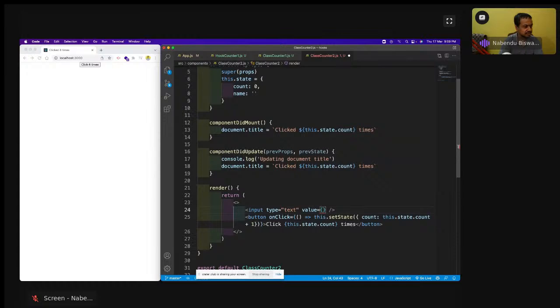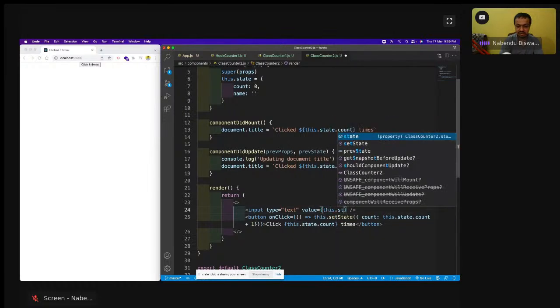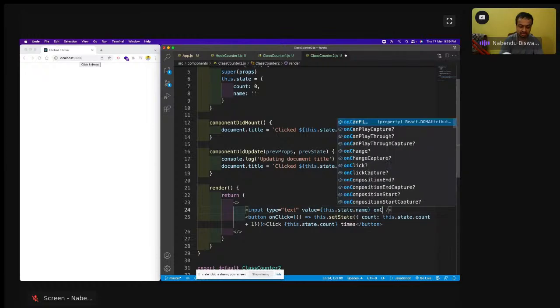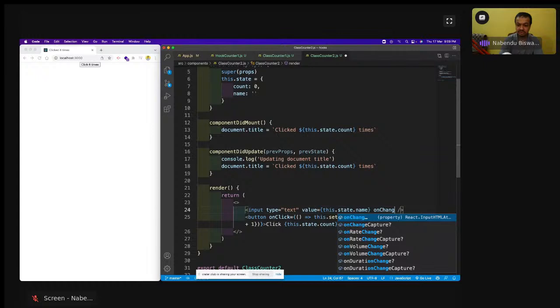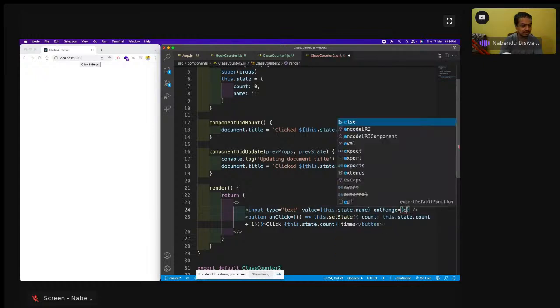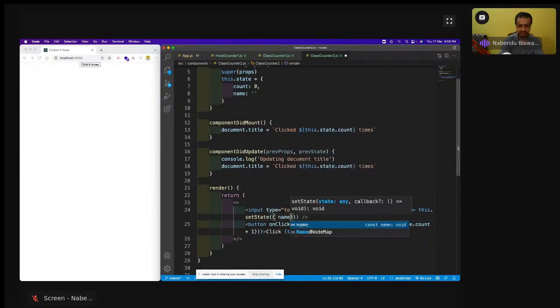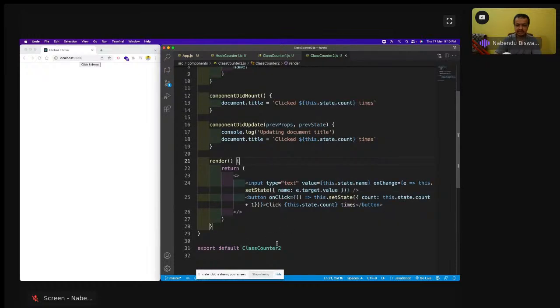Okay, so this is the input type text I've done, with this.state.name, and here onChange is equal to e, and this.setState name is e.target.value. So I have two things like this, the input text and the button, and both of these I have. Let me save it and see.